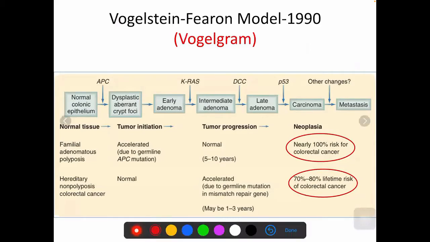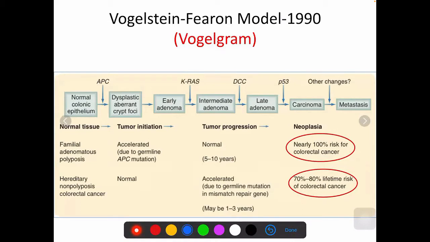It is also called a Vogelgram. Whatever molecular alterations you have in various other cancers like pancreatic or breast cancer, like we saw the Correa cascade in gastric cancer also, that is also called a Vogelgram.